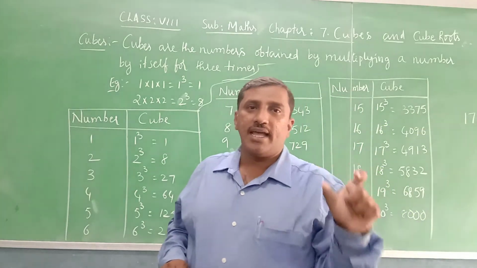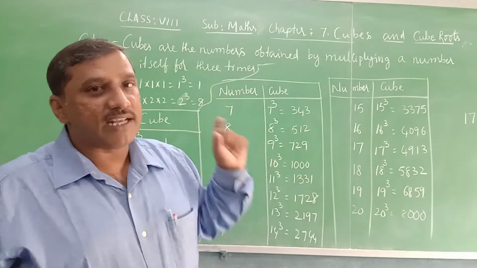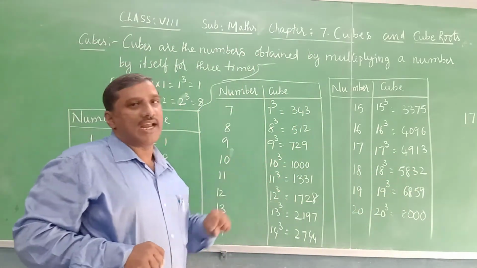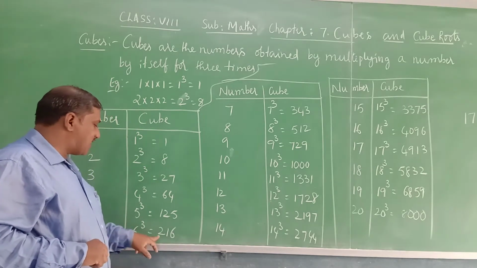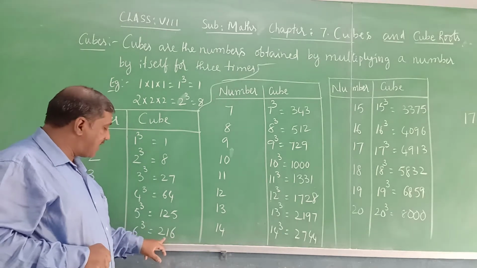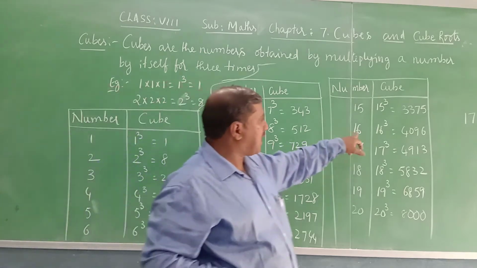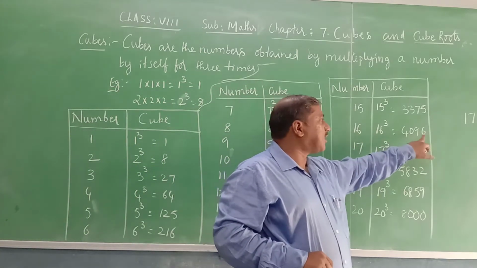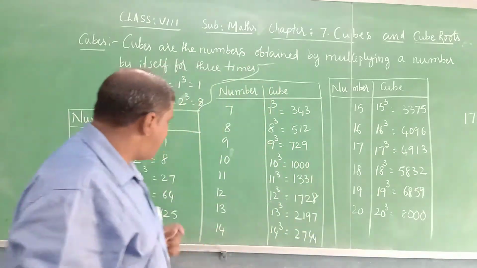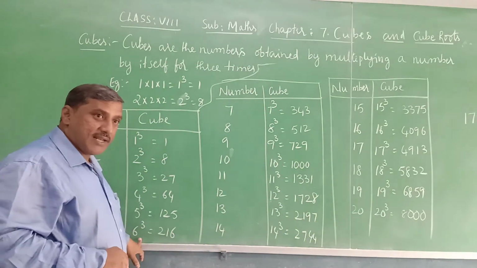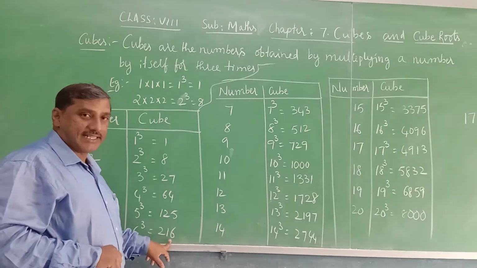It means if any number's units place is 5, its cube will end with 5. What about 6? 6 cube is 216, it ends with 6. 16 cube is 4096, it ends with 6 again. If you find 6 in the units place, the cube ends with 6 only.